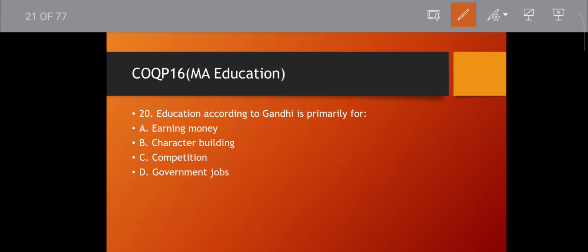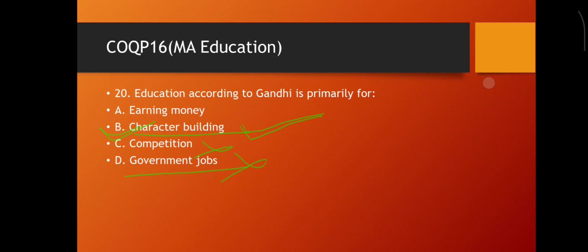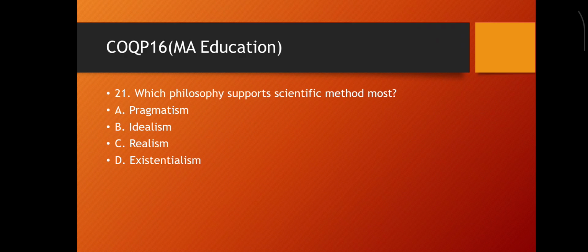Question number 20. Education, according to Gandhi, is primarily for earning money, character building, competition, government job. Government job, not. Earning money, no. Character building sounds very nice. Competition, not. Okay. Option B will be the correct answer. Then move to the next question.